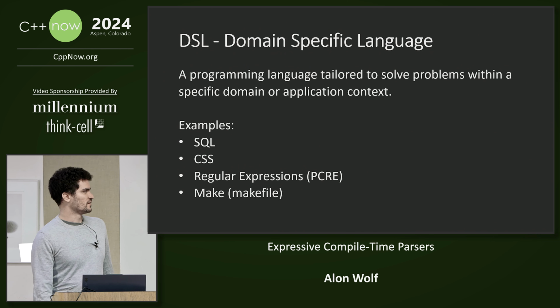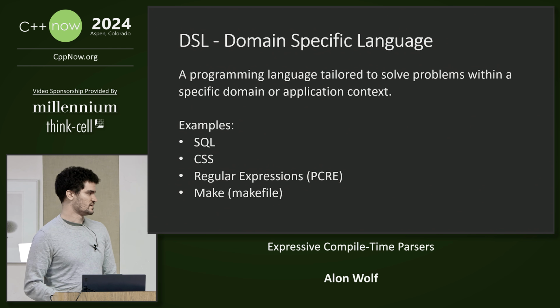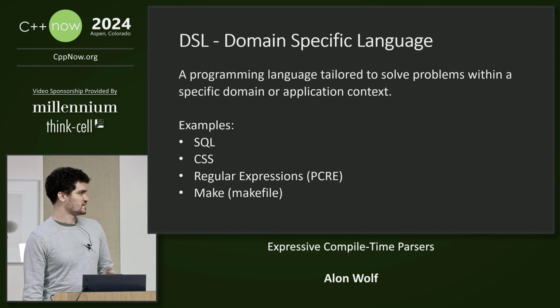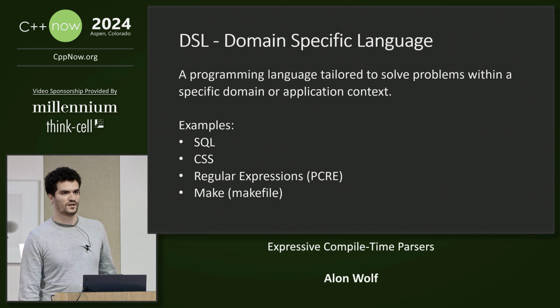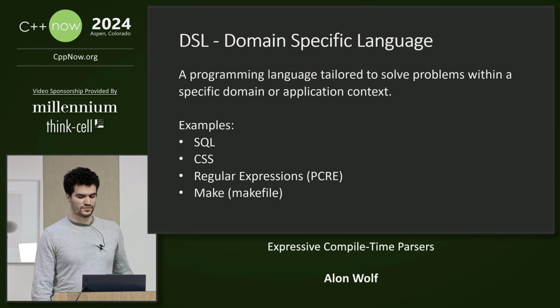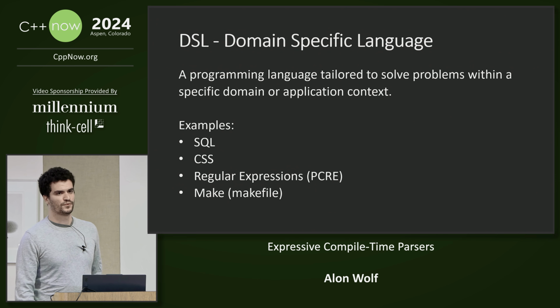A domain-specific language, or a DSL, is a language that is designed to solve problems in a specific domain. First we need to know about the domain and about the syntax of the DSL, but once we understand it, we can use it to more easily solve problems in that specific domain. Here we have some examples of domain-specific languages, which include SQL, CSS, regular expressions, and CMake that we use to write makefiles. While SQL is great for writing database queries, we wouldn't want to use it to represent our build system.